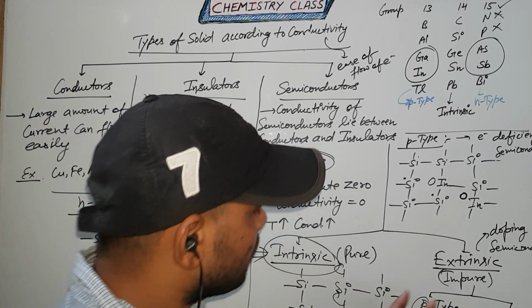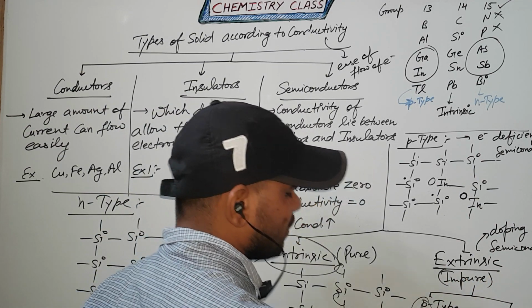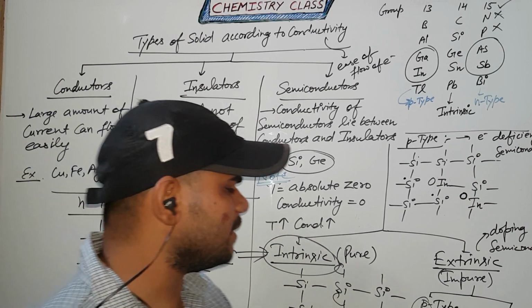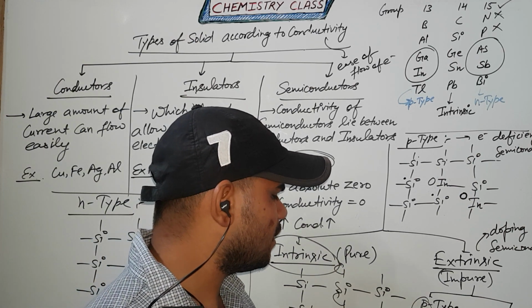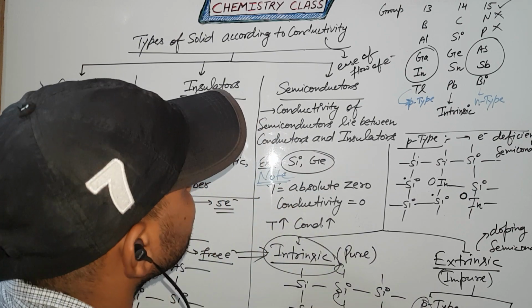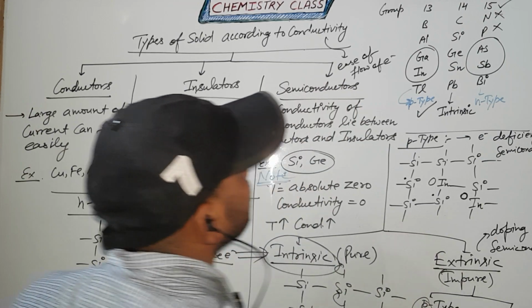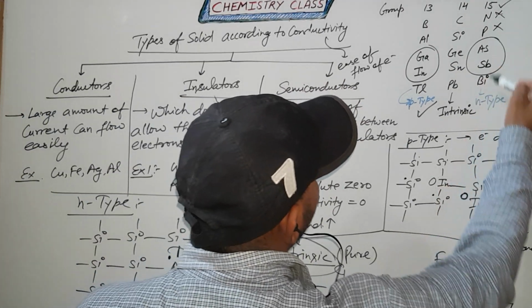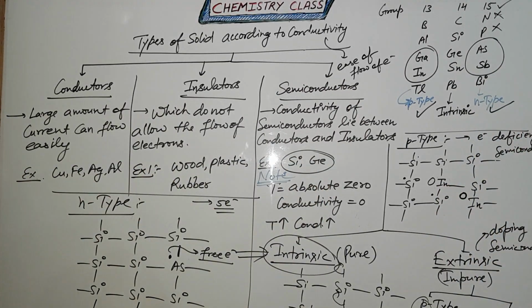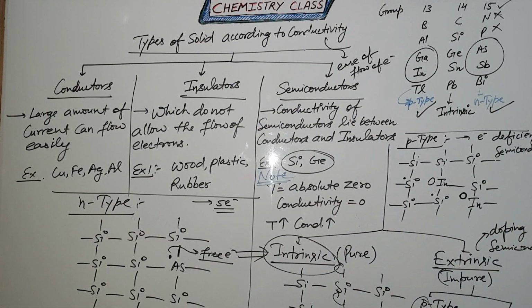Extrinsic has 2 categories, one is p type and the other is n type. Sorry, p type means positive charge. Group 13 elements follow the p-type semiconductor and group 15 follow the n-type semiconductor. So this is the explanation of conductivity. You can write this down, and all the best.